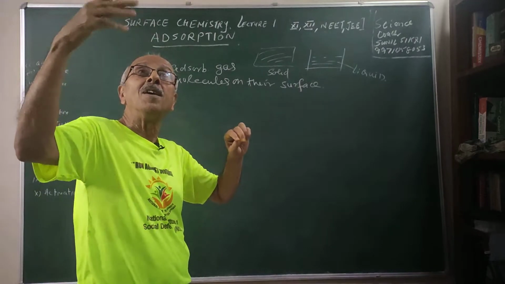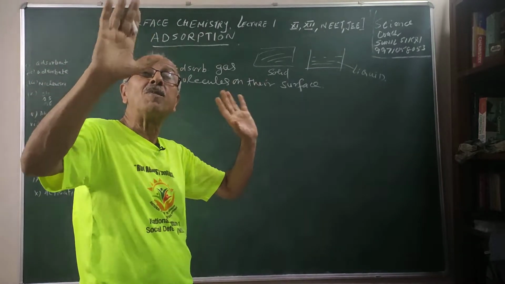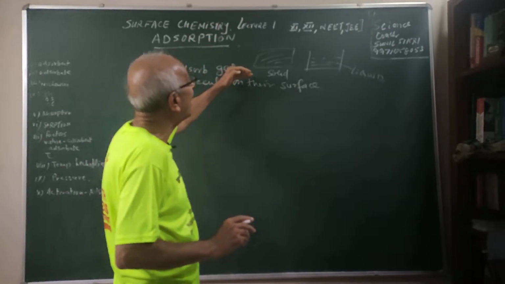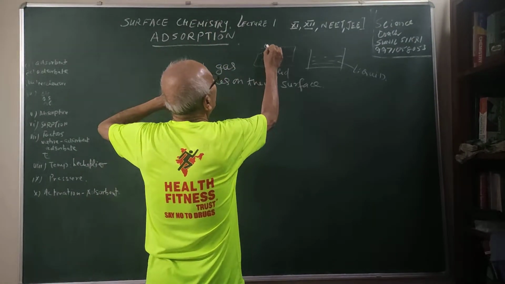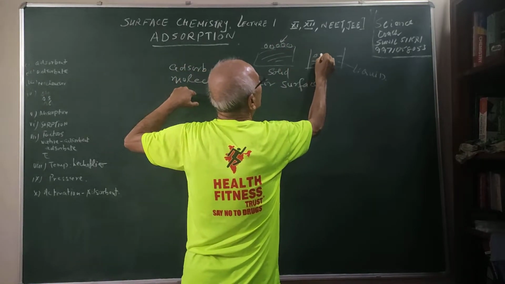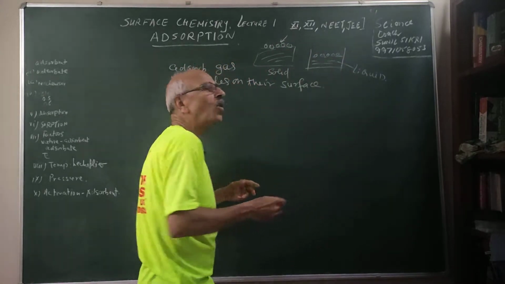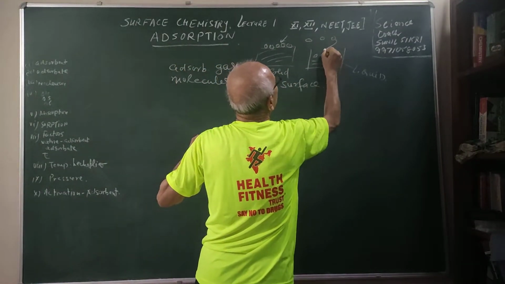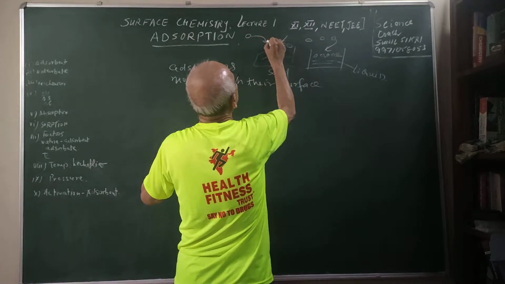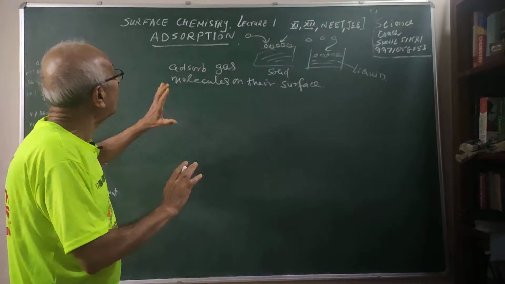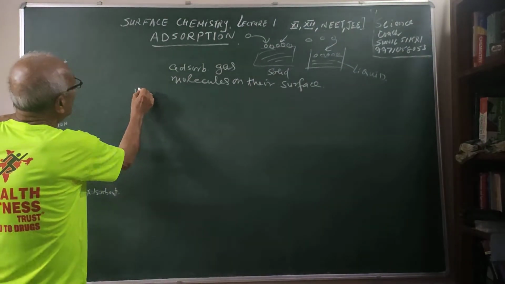That's why you get whitewashed every year, because they become black or dirty, because the molecules of the gas come and get absorbed at the surface. So the surface has a tendency to attract. These gas particles are present in the atmosphere. They are coming here and getting absorbed. Why will they get absorbed? We'll see that. But this process is called adsorption.